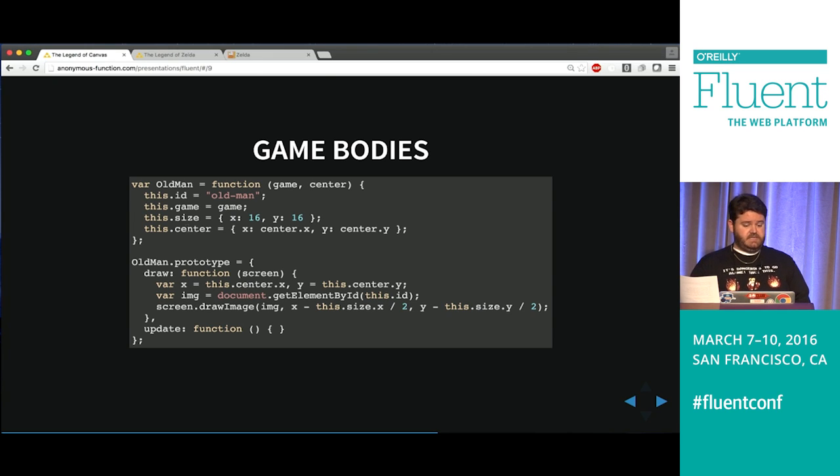So he has a size, which, as we mentioned, most of the things in this game are 16 by 16, and then he has a center point. So for each iteration of that loop, we're going to look at the update function of everything. In this case, nothing happens, and then we're going to call the draw function. So like we had said earlier, we get the sprite image that we need to draw and render it. So nothing really too interesting happens here. I just wanted to show this to you guys because this is the basic concept behind all of these.